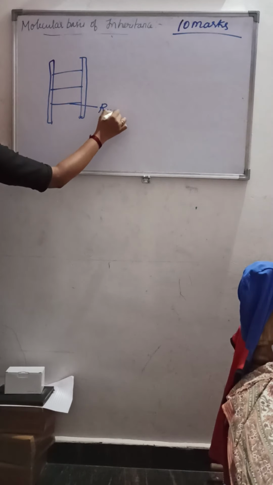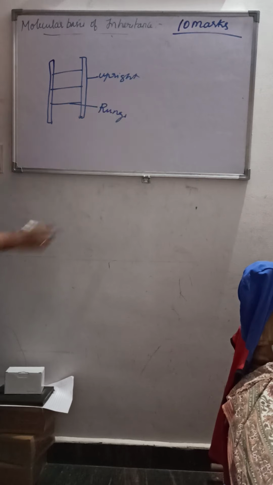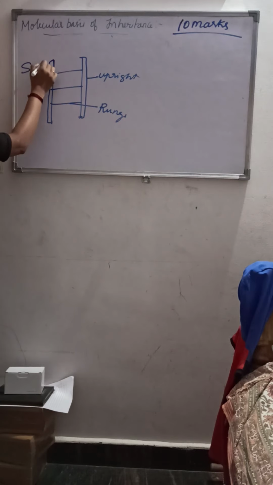Rungs. Rungs are nothing but what we call steps. So here the upright is what? Sugar plus phosphate.